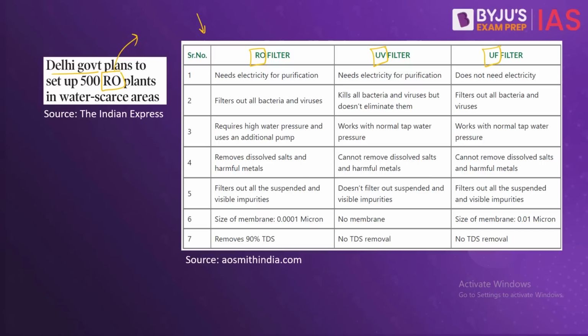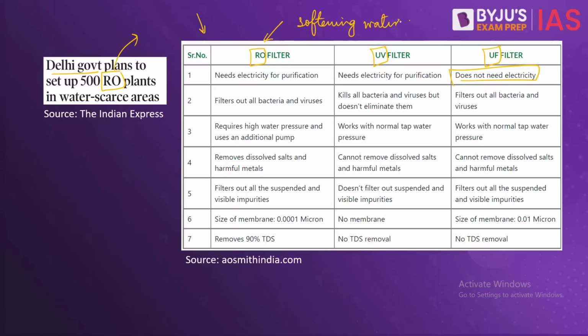Now the reverse osmosis and UV filters require electricity for the purification purposes, while the ultrafiltration technology does not need any kind of electricity. Now the RO filtration is the most advanced form of filtration and it filters out all bacteria and viruses. It can also help in softening the water.